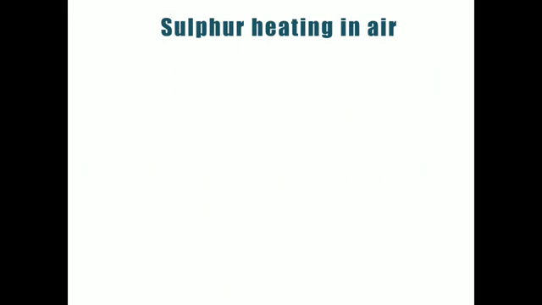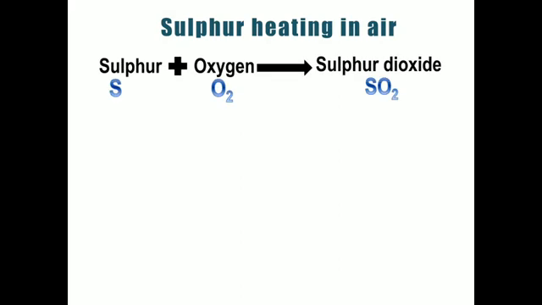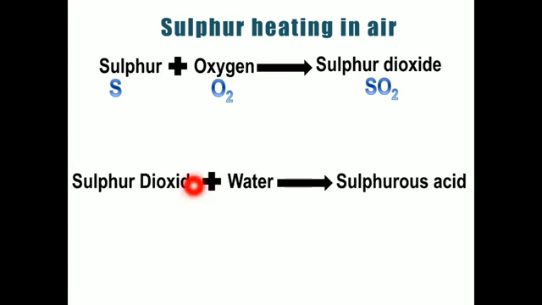Now we can have the example of sulfur heating in the presence of air. Sulfur is a non-metal, you should know this, and sulfur is in powder form and it is yellow in color. When we react sulfur in the presence of oxygen in the air, it is going to convert into a compound known as sulfur dioxide. Remember, this is SO2, sulfur dioxide. And when sulfur dioxide reacts with water, it is going to form an acid which is known as sulfurous acid.